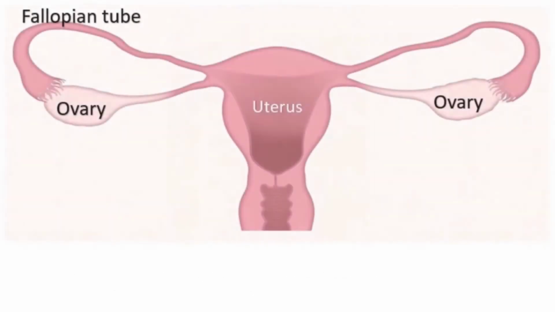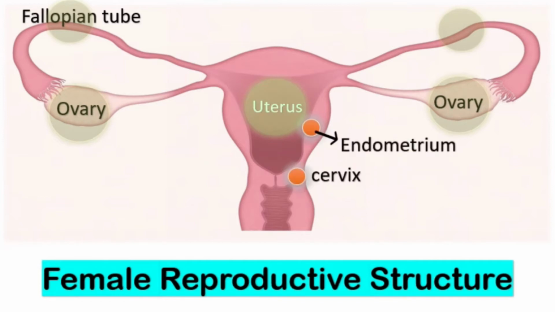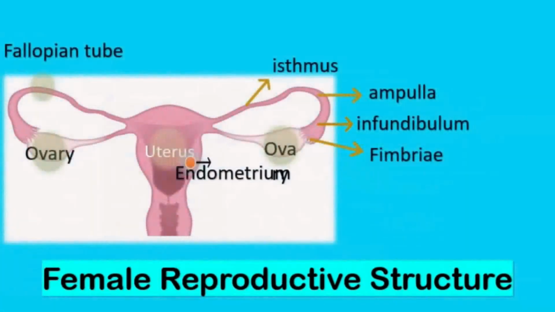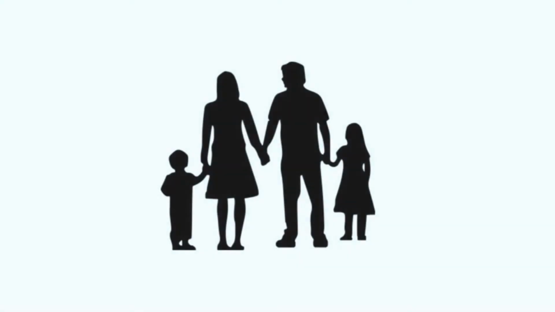production. This is the female reproductive system. It has 2 ovaries, 2 fallopian tubes, 1 uterus, endometrium, then the cervix and vagina. Again, the fallopian tube has the isthmus, ampulla, and infundibulum fimbriae. This is a family.